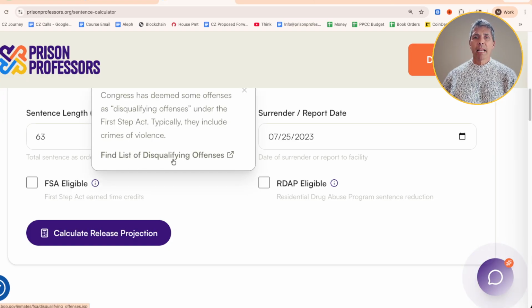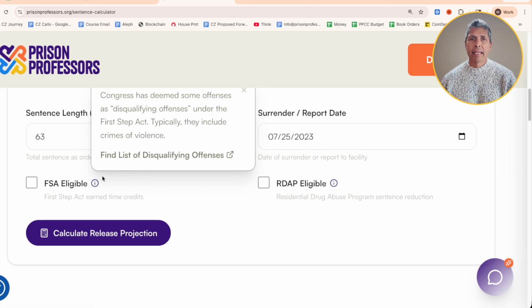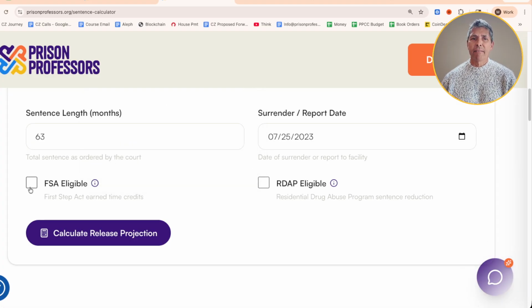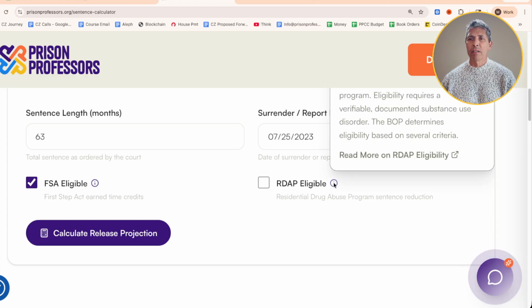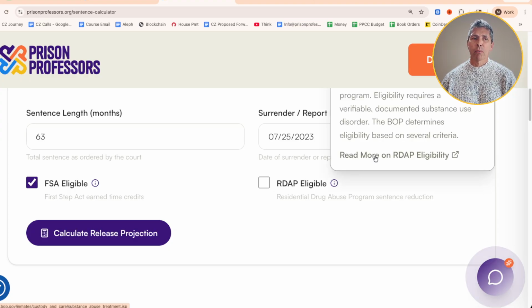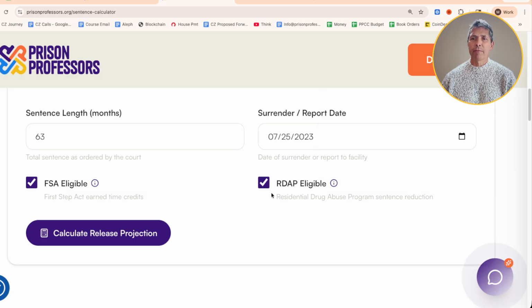If you click that, that'll take you to the BOP's website, which shows you a list of disqualifying offenses. Now, just so you know, those typically are offenses that have some element of violence. And if you've been convicted of one of those disqualifying offenses, you will not be able to get FSA eligible. Steve was FSA eligible. RDAP program is the same thing. If you click this little button here and you want to read a little bit more about RDAP eligibility, you just click that link. But Steve was eligible.